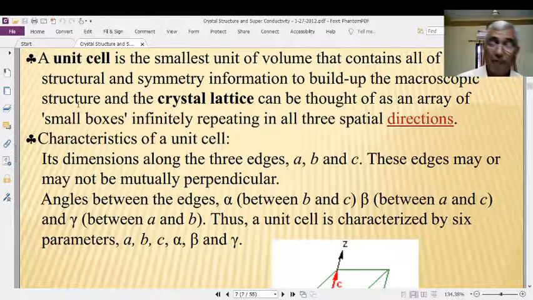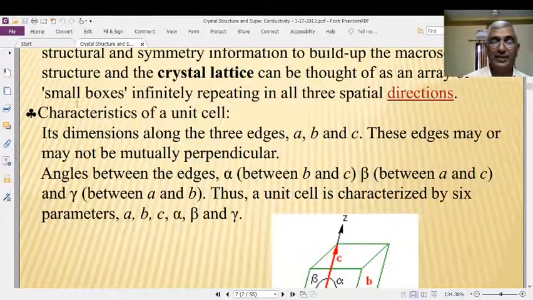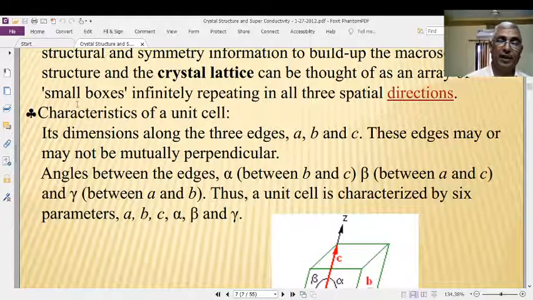With these parameters of the unit cell, or with the arrangement of unit cells, we can understand the crystal structure very easily and very effectively. That's why we are talking about the unit cell and the characteristics of the crystal structure. That is the main thing that underlies the study of the unit cell.